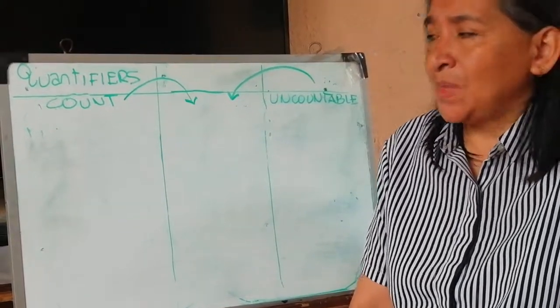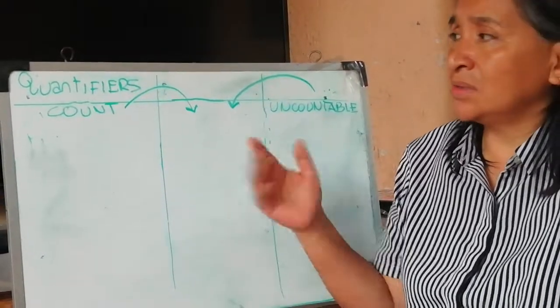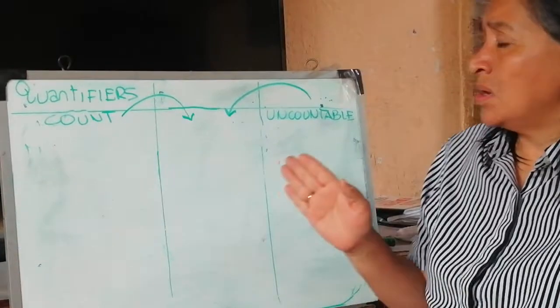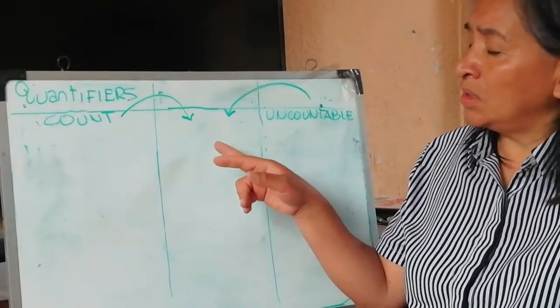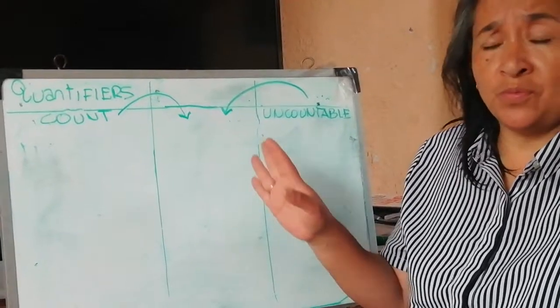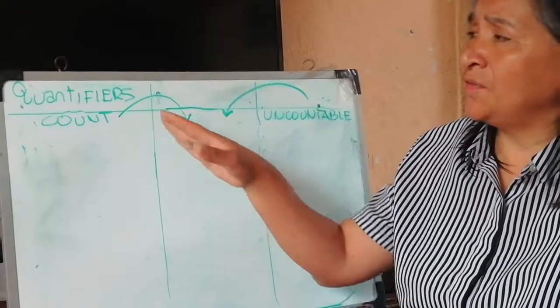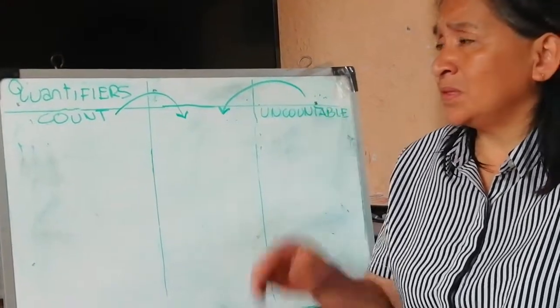Okay, let's begin. We have divided this board in three parts: count nouns, uncountable nouns, and in the middle where we are going to use this space for both of them, because there are some quantifiers that are used with count or uncountable nouns.